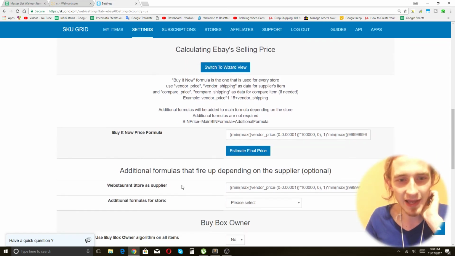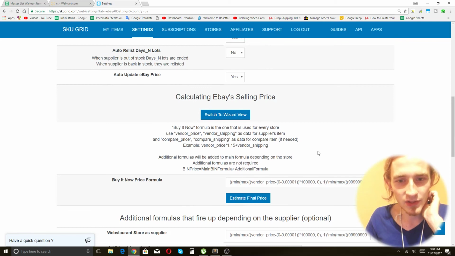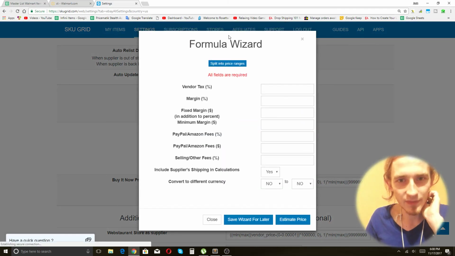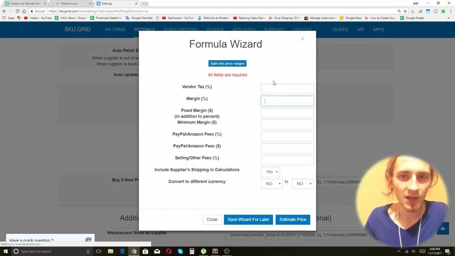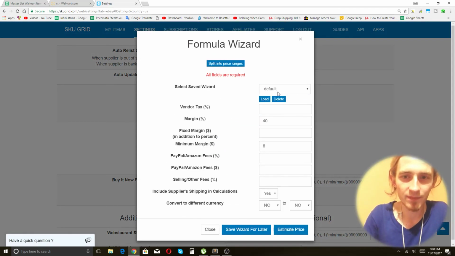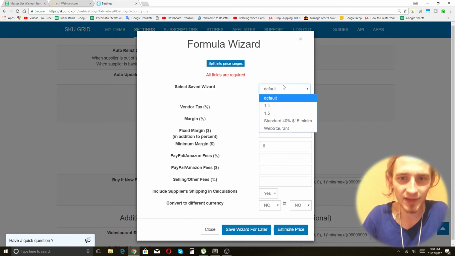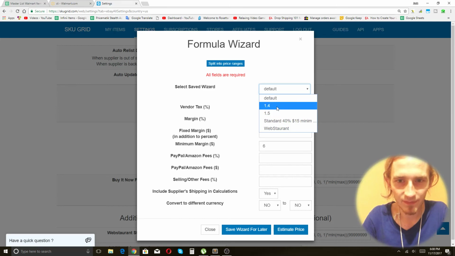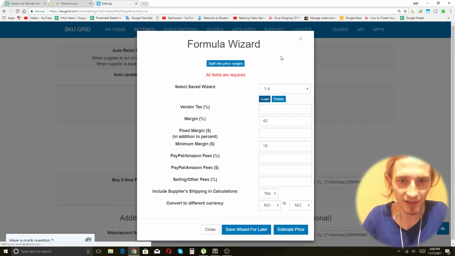So now we have the price formula. So what we're going to do is first go to our wizard view, and we're going to make the formula. These we're all going to set at 0. You could set everything. Oh, I have different ones here. Nice. We're going to load the 1.41. Apparently, I'd set that up at some point.